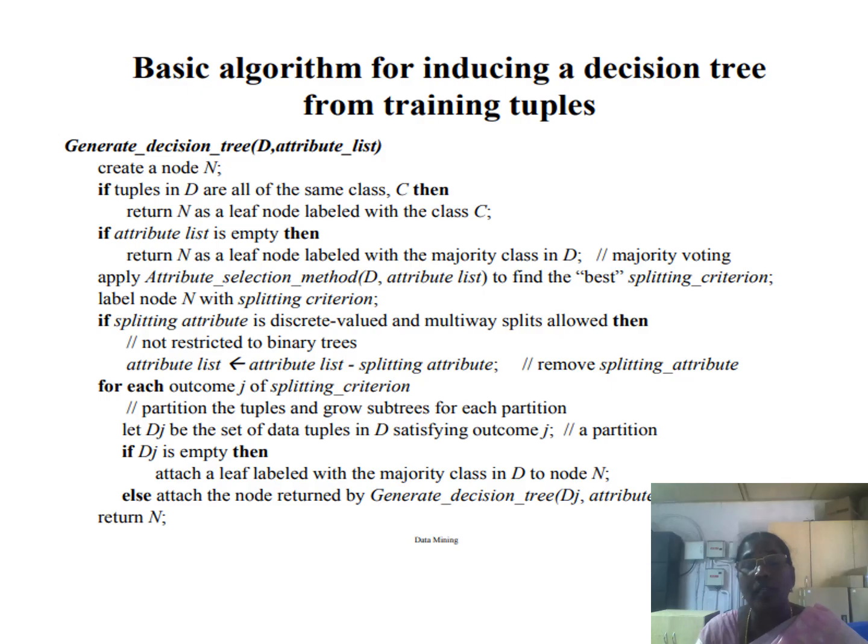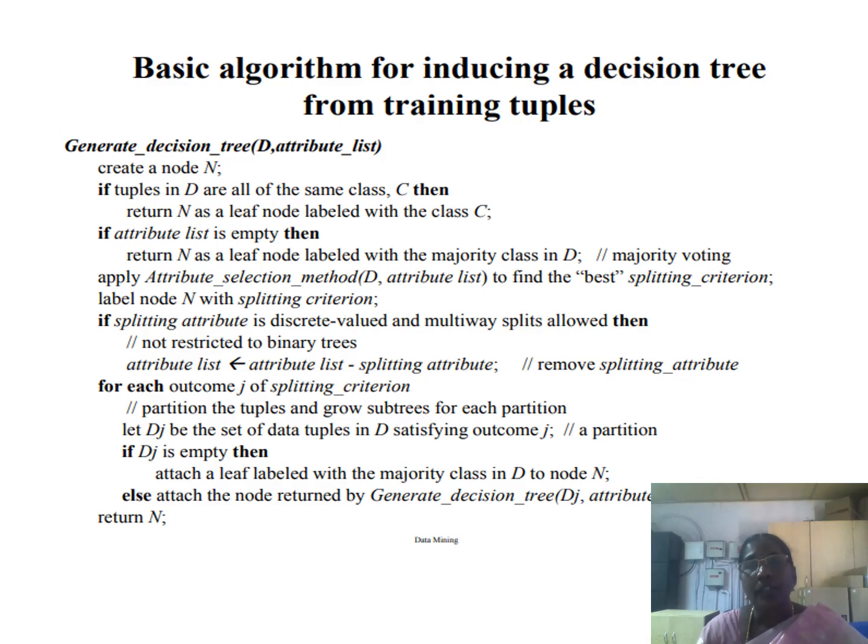That's most important. Assume all the attributes have been tested: age, and then student is also tested, and then credit rating is also tested. After testing that, there are no more attributes for further testing, so the attribute list is empty. Now we have to consider the majority.